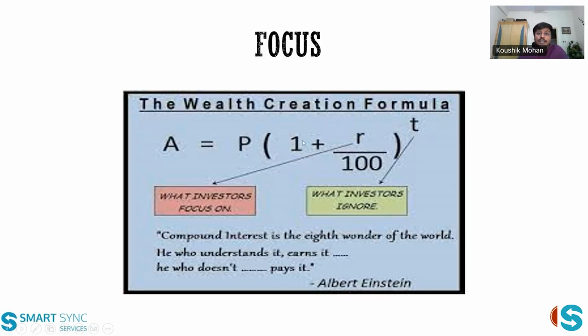Look at P separately and look at (1 plus R) to the power T separately. This (1 plus R) to the power T can be in your favor, but if you don't have higher allocation in that stock or that business, you may not take the benefit of this. Think like this, X and Y components. If you have the highest weight in one stock and the business is doing mediocre, still you'll create wealth. If you are in a great business having less allocation, still at portfolio level you'll make it greater. So you should decide which is your area and where you need to focus.